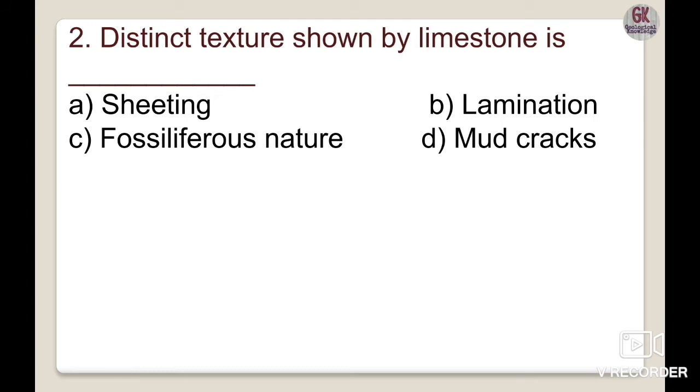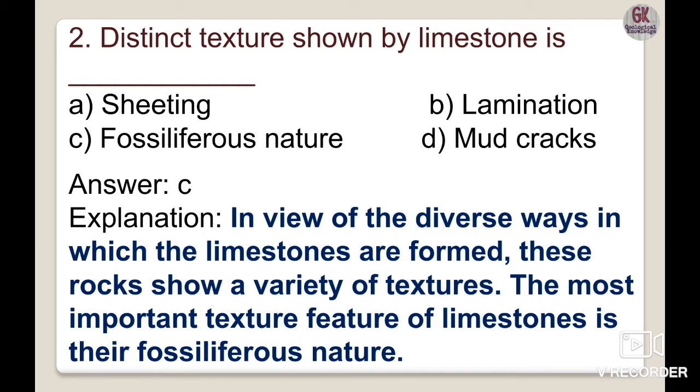Organic structures are also very common in limestone. So the correct option is fossiliferous in nature, the distinctive texture generally shown by limestone.